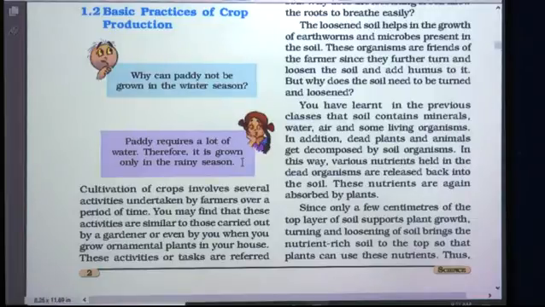Now cultivation of crops involves several activities undertaken by farmers over a period of time. So we get here all the ready-made wheat, jowar, maize, etc. But a lot of hard work is taken by farmers. There are several activities included which are called basic practices for producing crop. The crops cannot be grown in a day, isn't it? It takes a long period of time and different practices are undertaken by farmers.